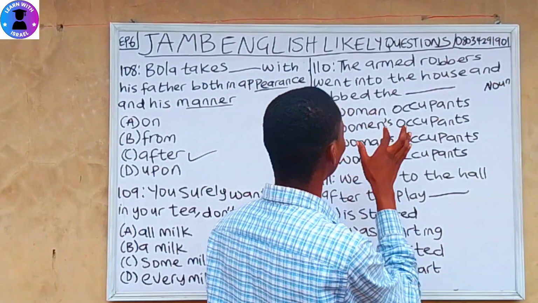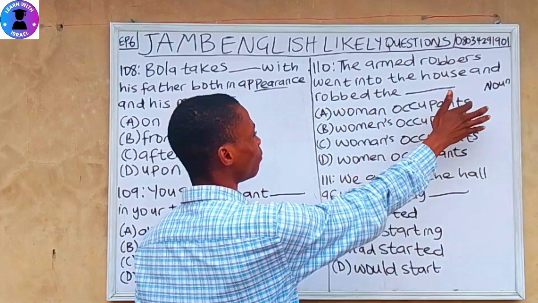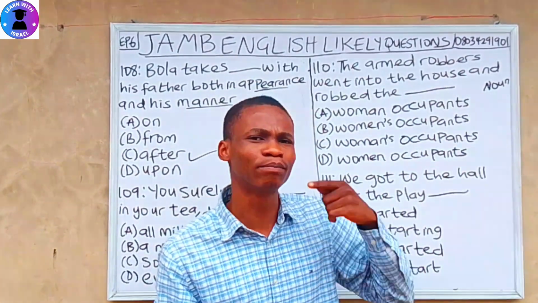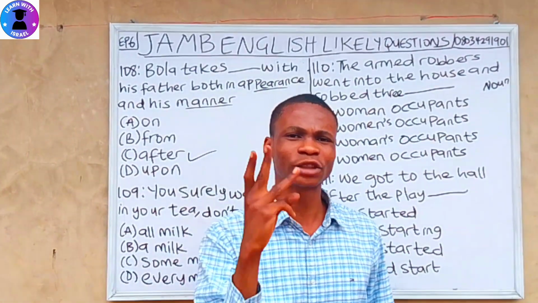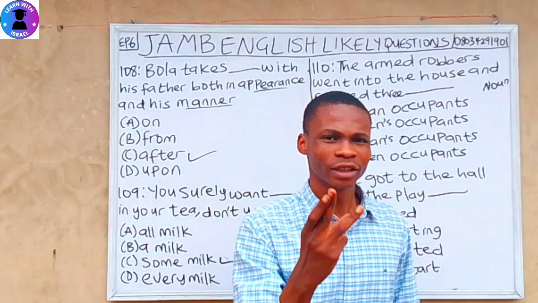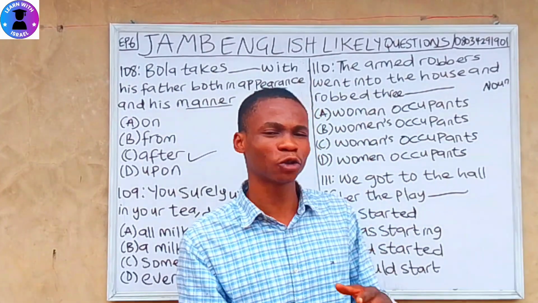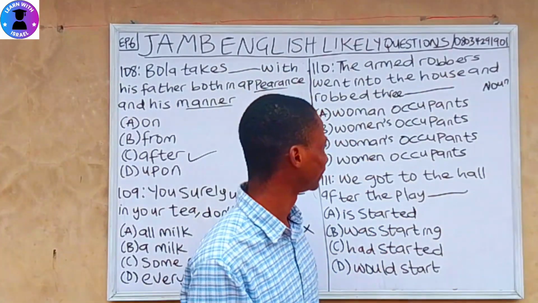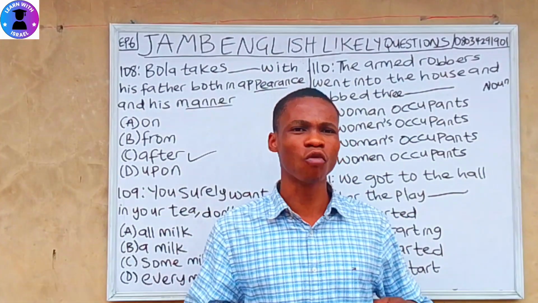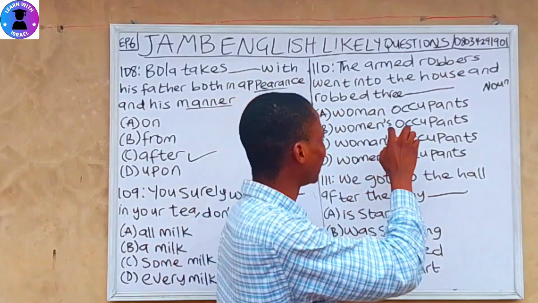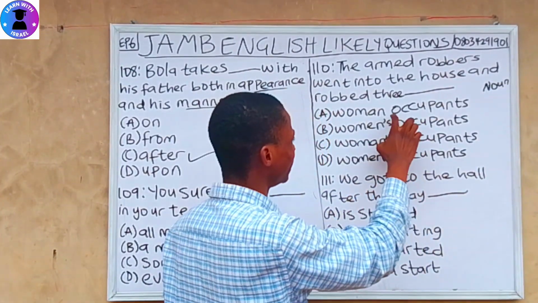So let's start from the options. Woman occupant. It's wrong to say woman occupant. Seeing this kind of question, you have to double the plural. So it is not one person, it is three. The armed robbers went into the house and robbed three. So the plural for woman is women. You can't say womans. There's nothing like woman's or women's. So it's wrong adding apostrophe S here.